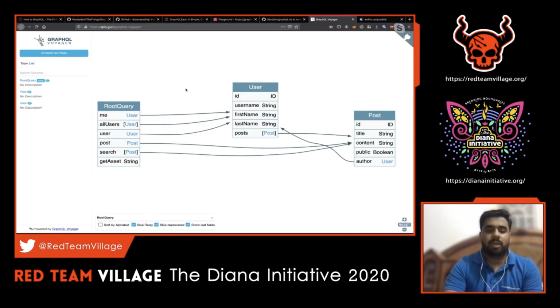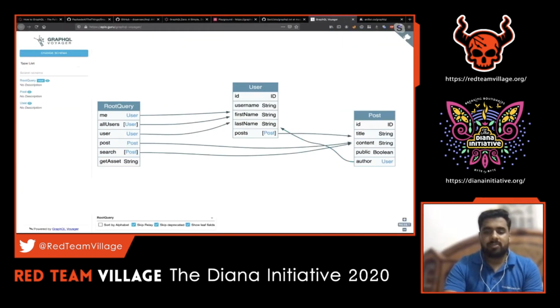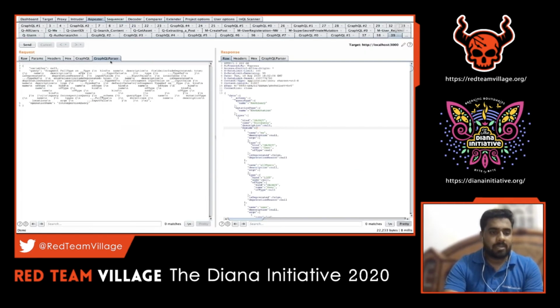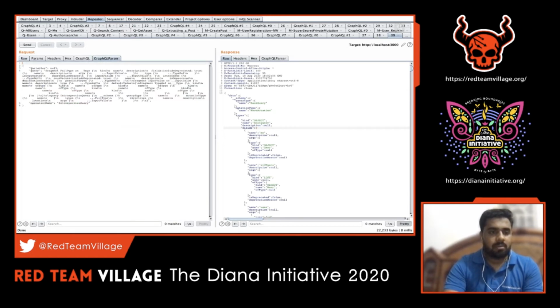We were able to get the information from the web application itself because the development console was enabled here. On the right side, it's pretty much straightforward documentation, so we'll be able to see all the queries and mutations. But in cases where the application doesn't have the endpoint exposed and introspection is not allowed, we might have to stick with the GraphQL parser. You can see here that when the introspection query was run, this GraphQL parser just showed how that particular query looks.